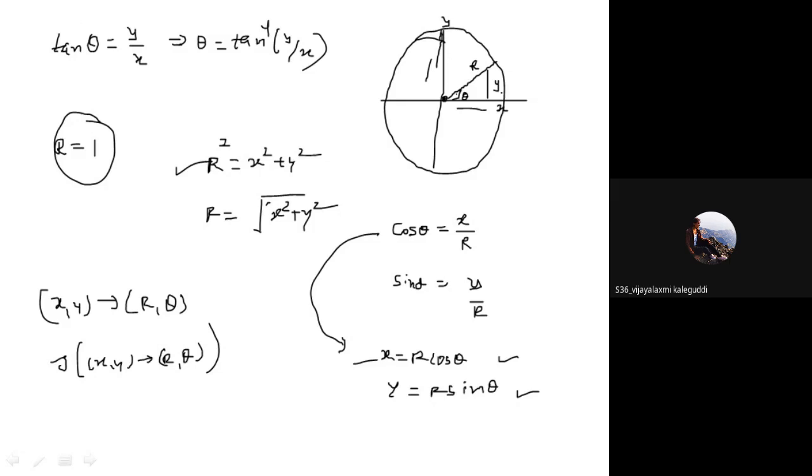If the radius is 1, then on the negative side this is minus 1, this is plus 1, this is minus 1, this is 1. So from 0 to minus 1, the distance is 1. On this side also the distance is 1, and on this side it is also distance 1.